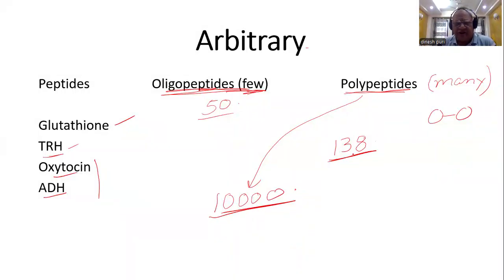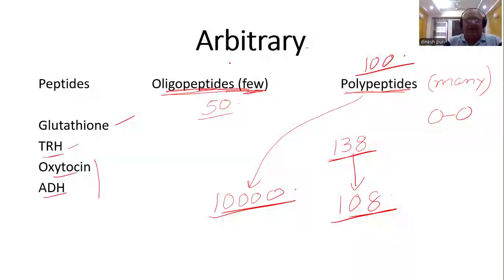If you consider this point, the average molecular weight becomes 108. So that means 100 or more amino acids linked together, then you start calling it a protein. But this is again arbitrariness.